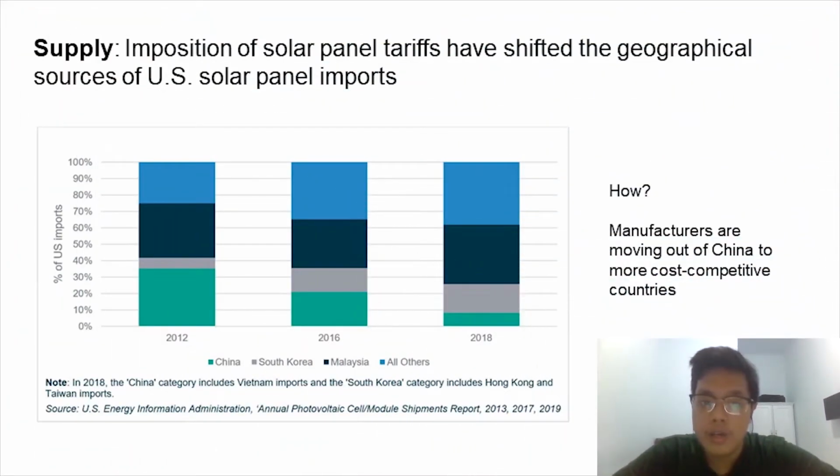In terms of supply, we see that the imposition of the tariffs has shifted the geographical sources of US solar panel imports. In 2012, most US solar panels originated from China, but since the imposition of the tariffs, it has shifted to other regions that may have higher cost competitiveness, as the US does not impose any tariffs on them, meaning that the dominance of the Chinese solar panel industry has been decreasing since the imposition of the tariffs.